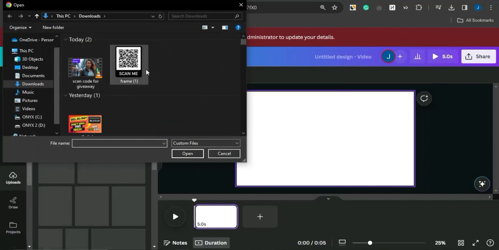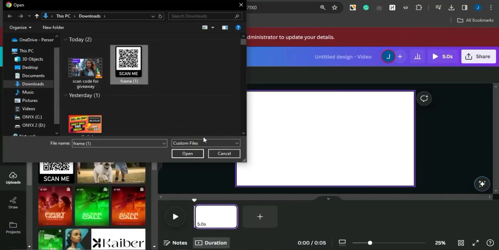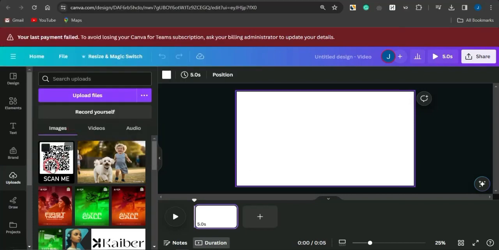and I can upload that QR code also, and that particular video which I downloaded from FLIKI AI right there. So if I do click on open, the QR code will be uploaded, and you can actually see right here that this is the QR code.